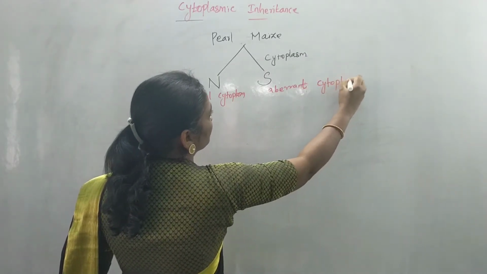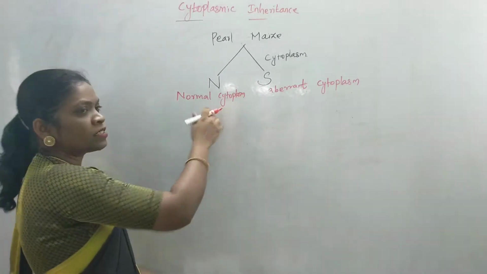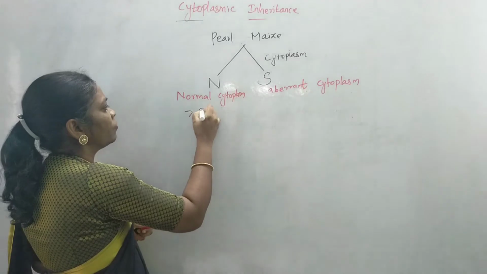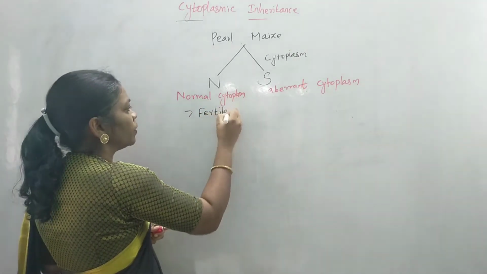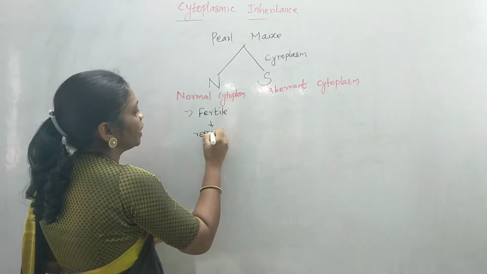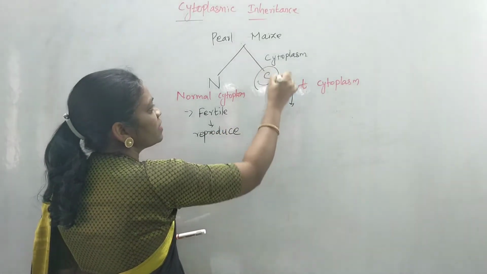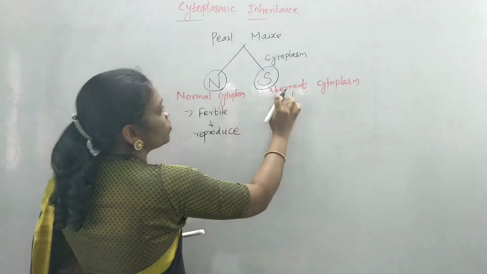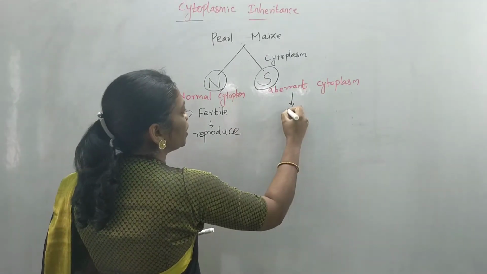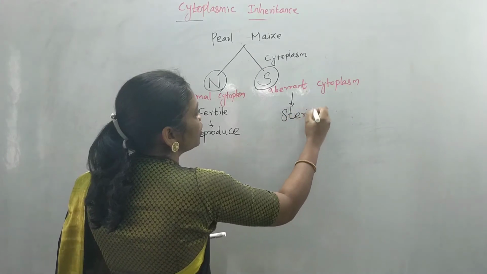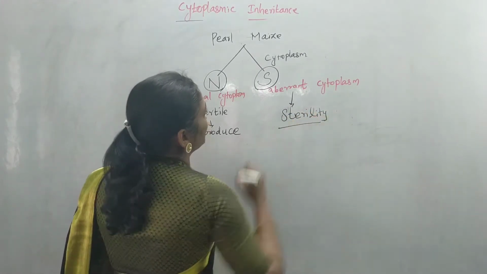The plants which contain the normal cytoplasm will be fertile. Fertile means they are able to reproduce. The plants which contain the S type of cytoplasm, known as the aberrant type, show sterility. Sterility means they cannot reproduce.